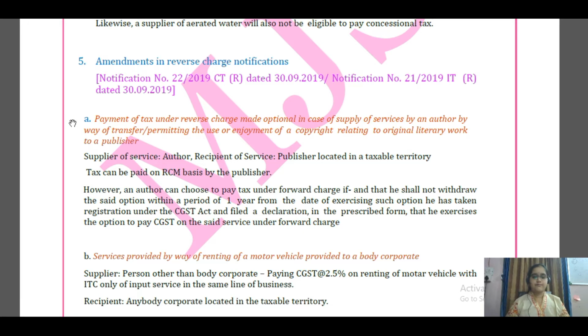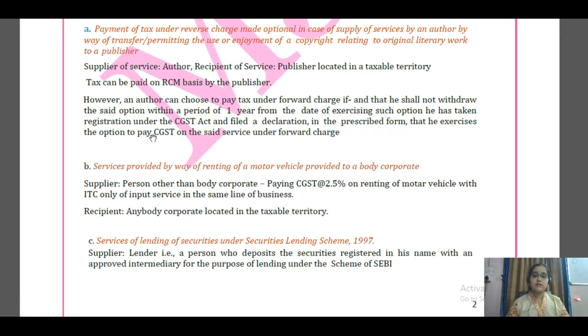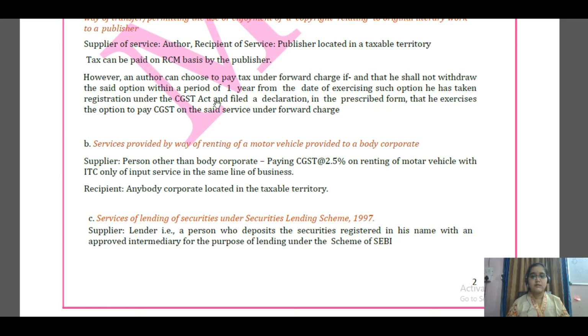Okay. Next, the second one is services by way of renting of motor vehicle provided to a body corporate. If we understand this line slowly, services are provided to whom? Provided to a body corporate, meaning the recipient of service is a body corporate. And then who should be the supplier? Supplier is any person other than body corporate paying a tax of 2.5%, like CGST, SGST 2.5 each, then only it will be covered under RCM, right? So what is the service? Renting of motor vehicle.